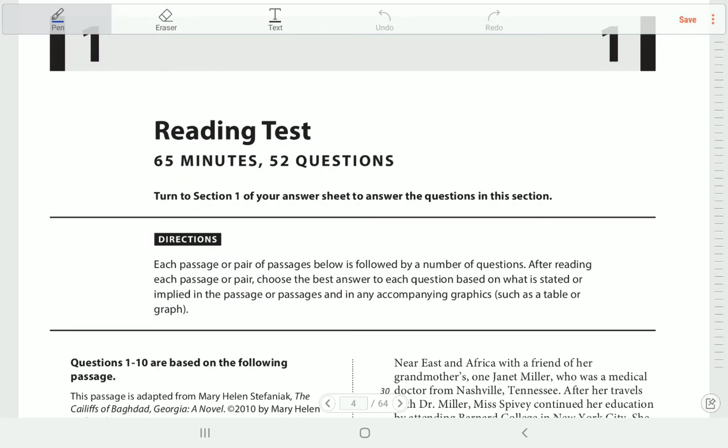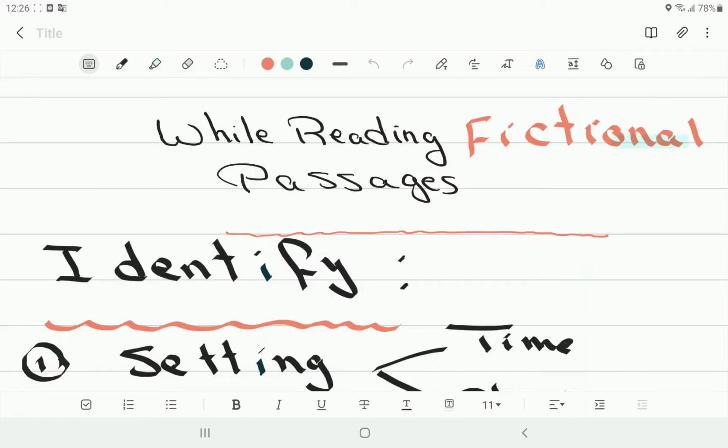Okay, today we have reading. We will read and answer a reading passage, mainly a fictional one, from one of the released SAT tests, test number 10. To download this test, please visit the College Board website or just download it from the link in the description below. Let's start. Okay, before you read any fictional passage, I have some tricks and tips for you.